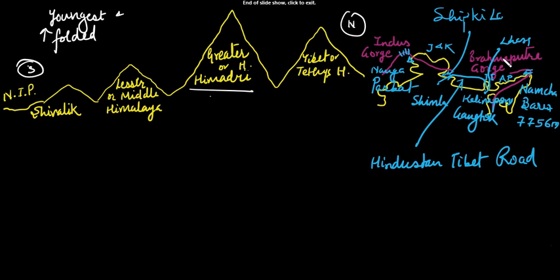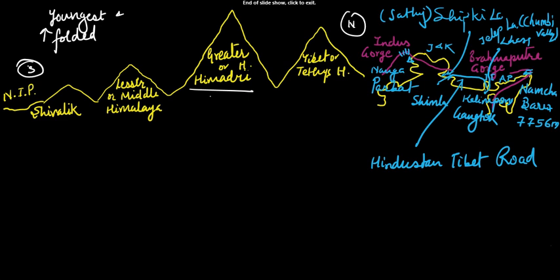So Shipkila is in the Satluj Valley, while Jelepla is in the Chumbi Valley. This is about some routes which pass through these two important passes.